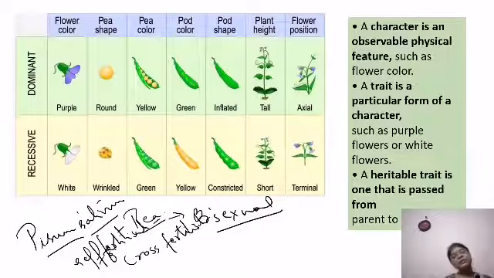Now you can easily cross fertilize it also. Self fertilization happens in it, and basically it is self fertilized in nature, but you can cross fertilize it also.